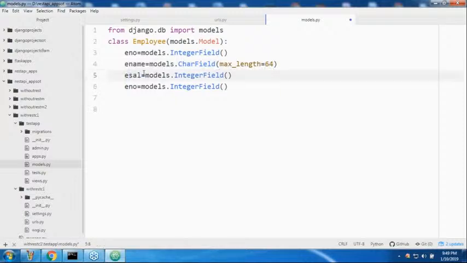Next, esal is models dot FloatField. Now eaddress is models dot CharField. Are you getting? eaddress models dot CharField like this, right? Sir, now can you please confirm, these are the four fields what we have. Any explanation is required? Please confirm. Okay, that's all.